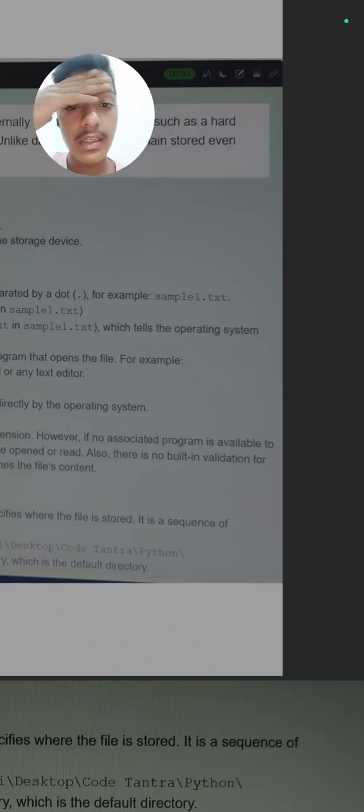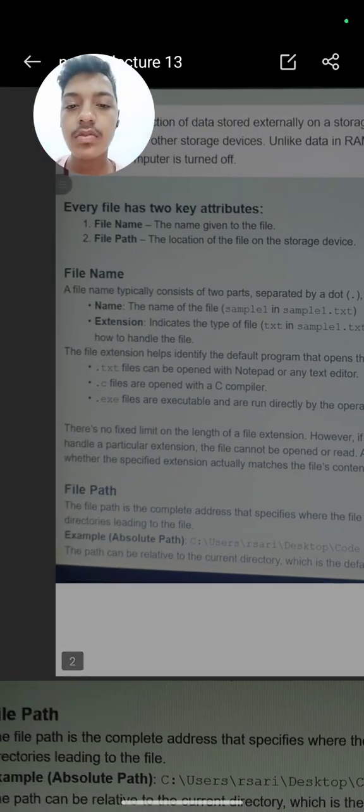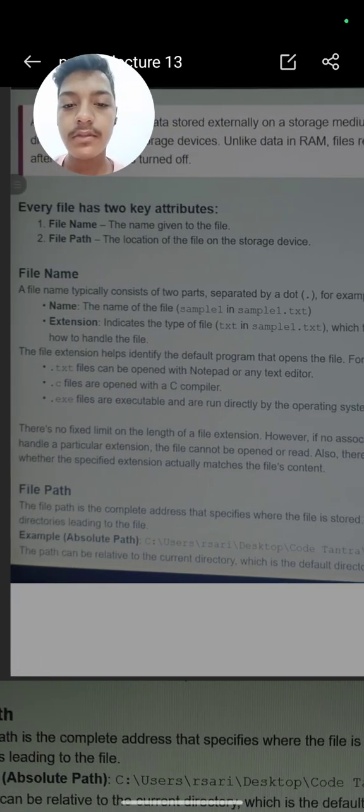Before the dot, the name of the file will come, like if you want to give the file name sample1 or any other name, you can give your name to the file before the dot. But after the dot, you have to tell the computer which type of file this is, whether it is text, binary or another type. Here it is given txt, means in this file there is text. So this txt is the extension which indicates the type of the file.